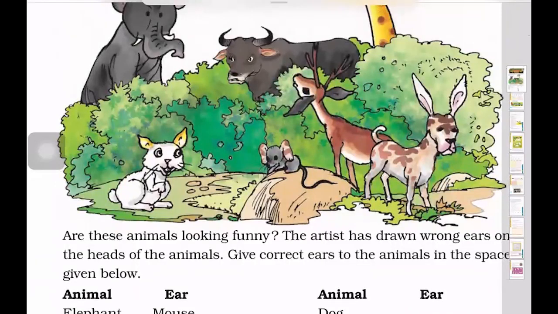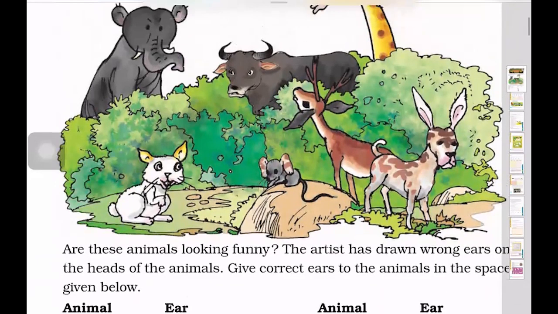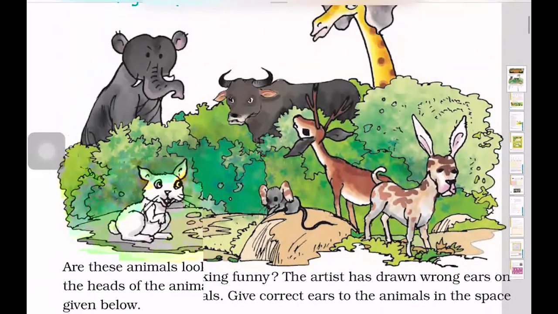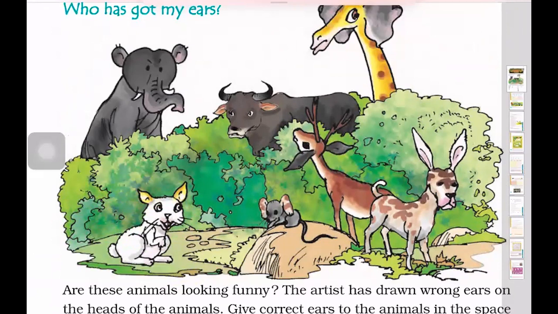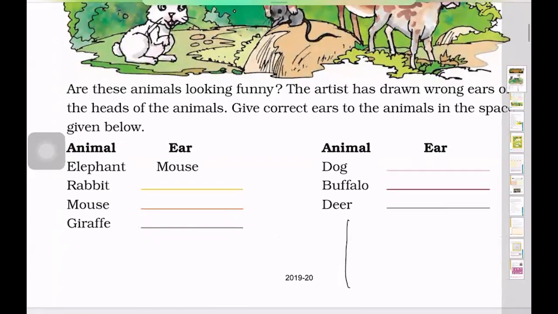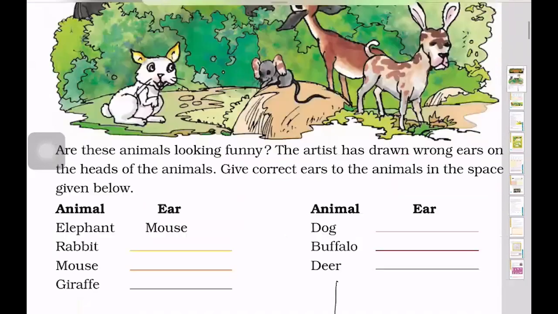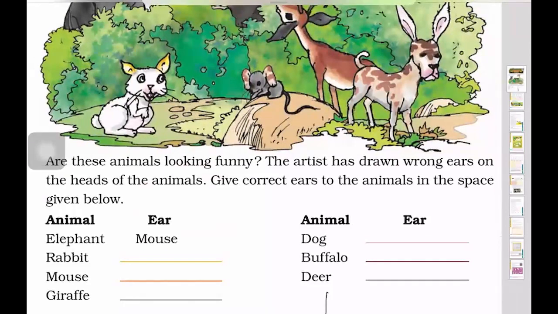Here we see that all the animals have different ears, like the giraffe has the ears of the elephant, and they are very different. So now we have to match the following, and you need to take care that you arrange the correct ear with the correct animal. So we have seen the picture, and now we'll see the questions that we need to arrange. The names of the animals are given, and we need to write whose ear it has.